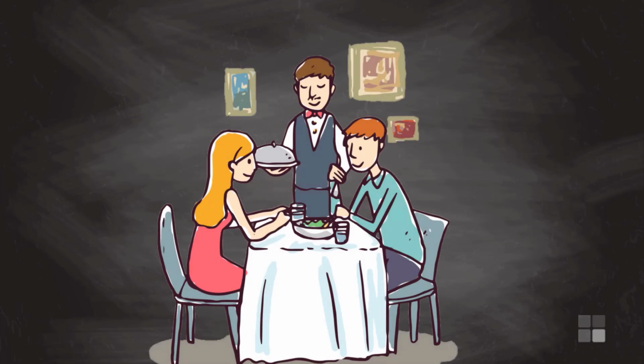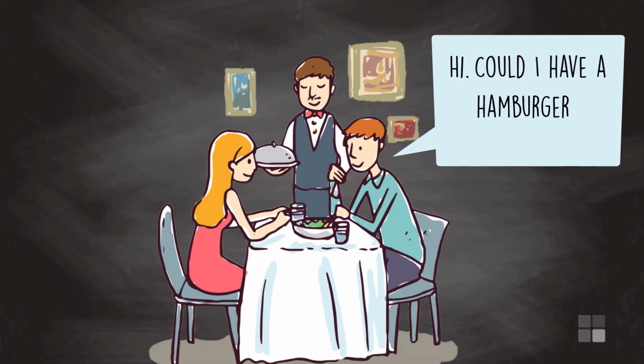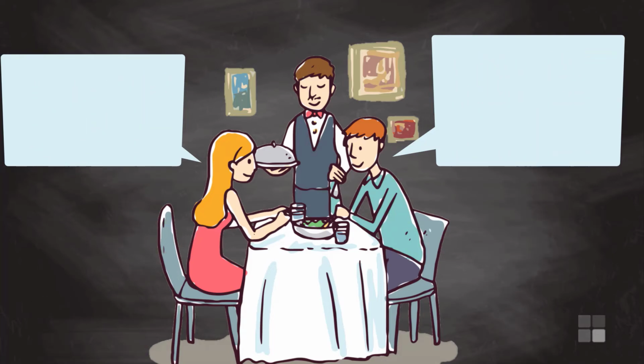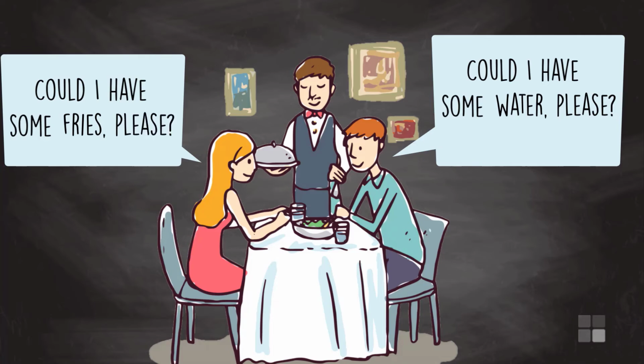Let's look at some examples to see the difference between countable and uncountable nouns. Imagine you're in a restaurant. You could say to the waiter or waitress, "Hi, could I have a hamburger, please? Could I have a pizza, please?" These are countable nouns, so we use the article a. But you could also say, "Could I have some water, please? Could I have some fries, please?" These are uncountable nouns, so we have used some.